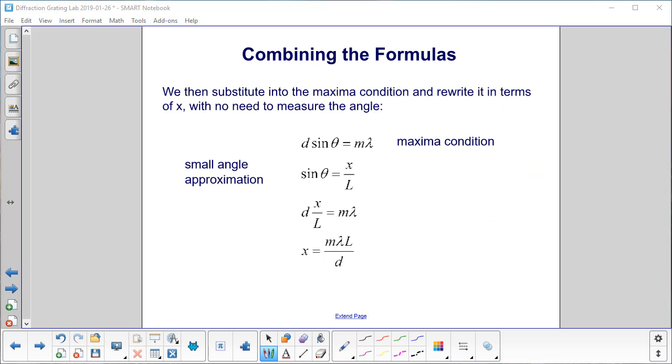We then substitute into the maxima condition equation and rewrite it in terms of x with no need to measure the angle. We start with the maxima condition, d sine theta equals m lambda. On the previous slide, using the small angle approximation, we showed that sine theta equals x over L for angles less than 15 degrees. Substituting in, we have d x over L is m lambda, and finally x, which is the location of the maxima, is m lambda L over d.